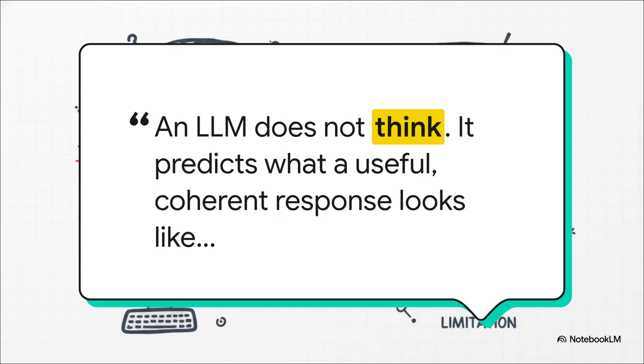Okay, if you take only one thing away from this entire explainer, I want it to be this core mantra. An LLM does not think, it predicts. It predicts what a useful, coherent response looks like based on its training, your prompt, and the surrounding context. It doesn't reason through things. It doesn't know facts in the way we do. It's simply a prediction engine generating language patterns. When you give it a prompt, it is basically playing the most advanced game of autocomplete ever invented.